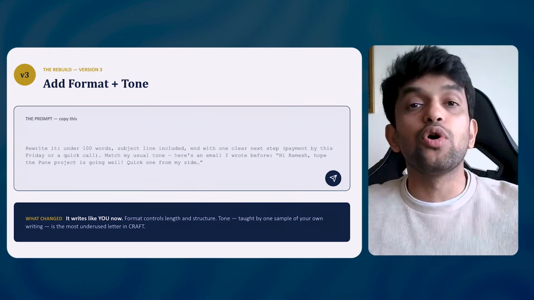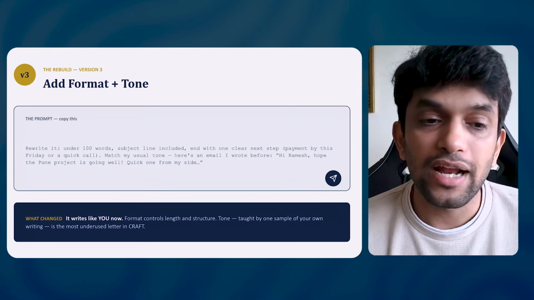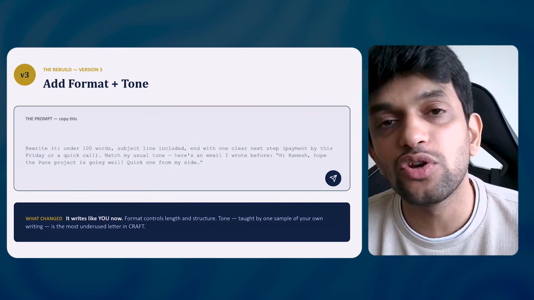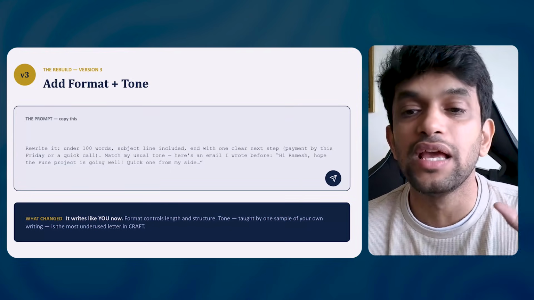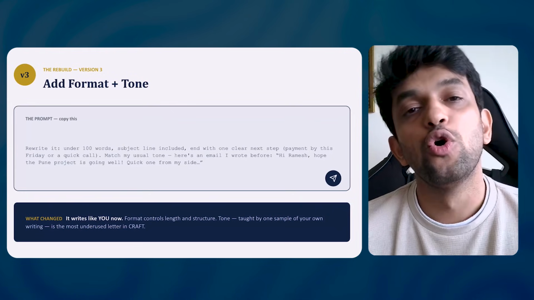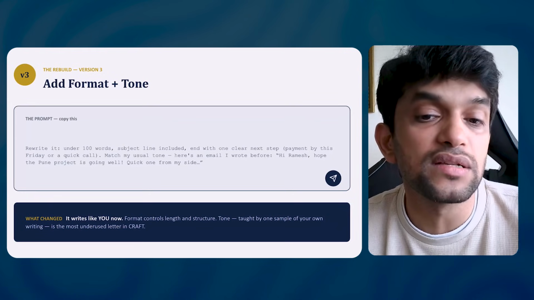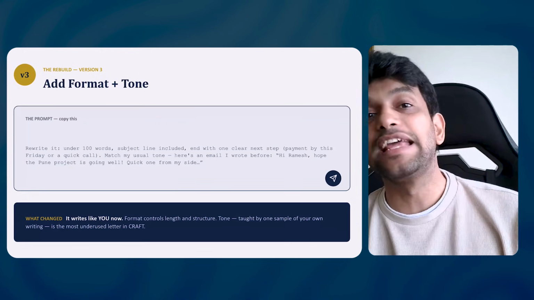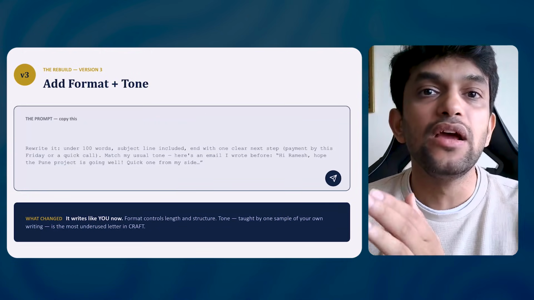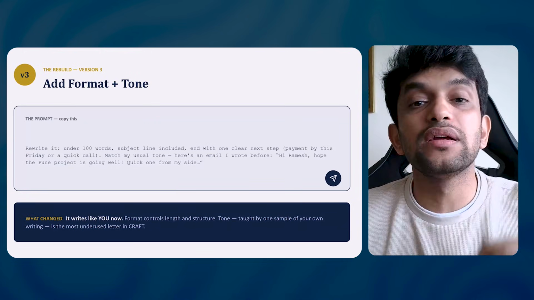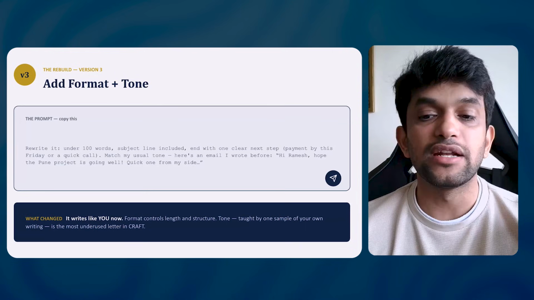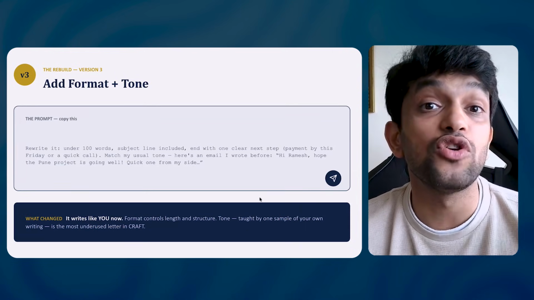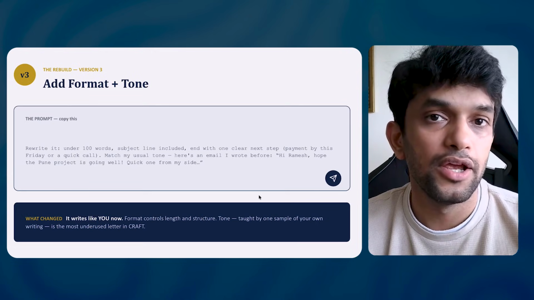Interesting. You're giving more context. Hi Ramesh, hope the Pune project is going well. Quick one from my side. So it is not directly asking, hey, where's my money? It says, hi Ramesh, hope you are good, hope your Pune project is going well, but here's something I wanted to check from my side. So basically it writes like you. How did it start writing like you? Because you gave it a sample of your email. You gave it a tone, what you sound like, so that it is not some random AI email.